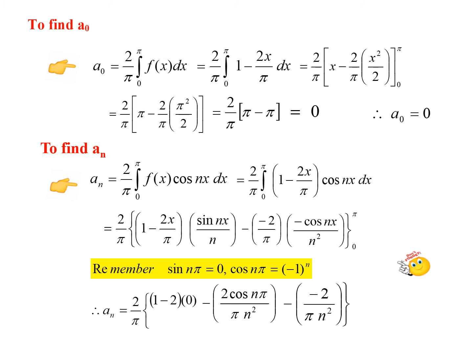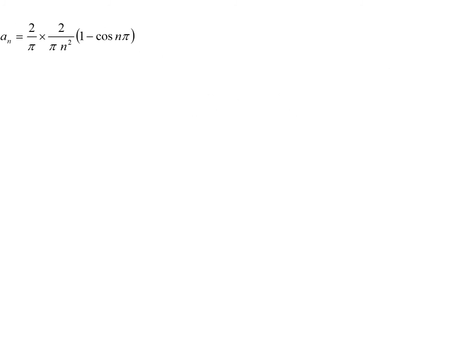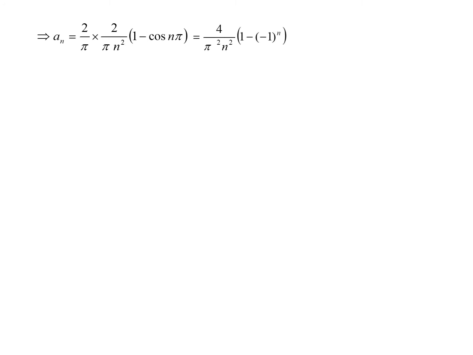In the place of x we have to put 0. So when you put 0, sin 0 gives 0, and cos 0 will be 1. Since cos 0 is 1, you have the last term with three negative signs, so it will be minus 2 divided by pi n squared. Remember cos 0 is 1. So an will be this, and in the place of cos n pi substitute minus 1 power n.